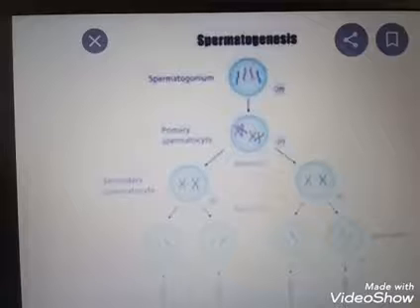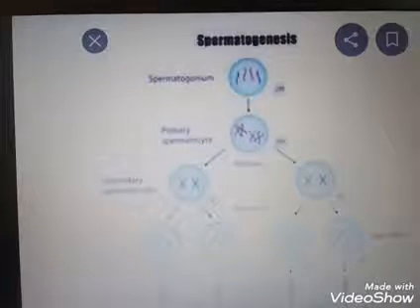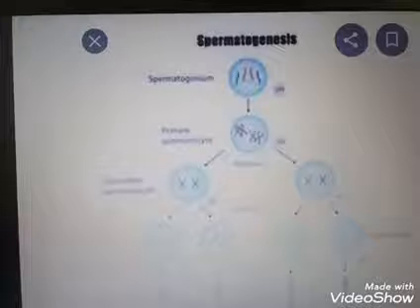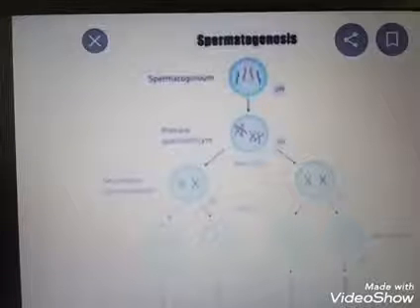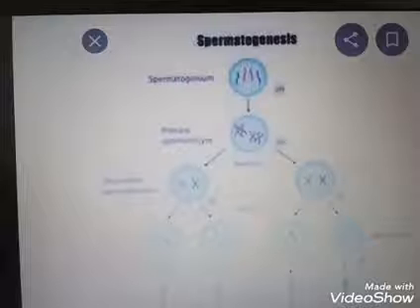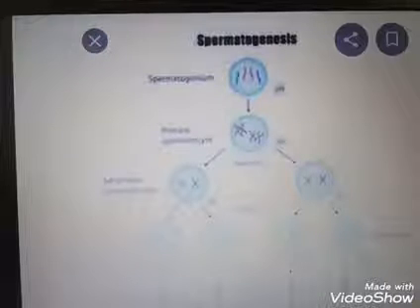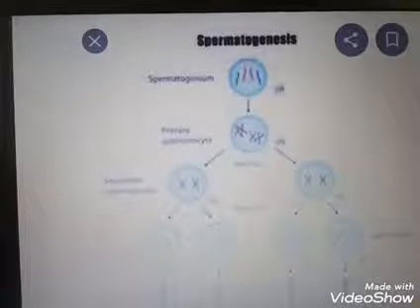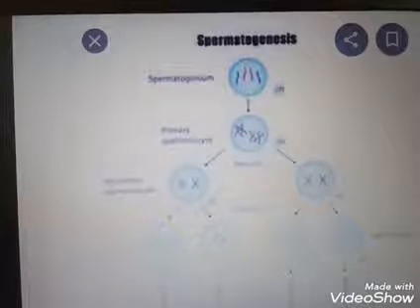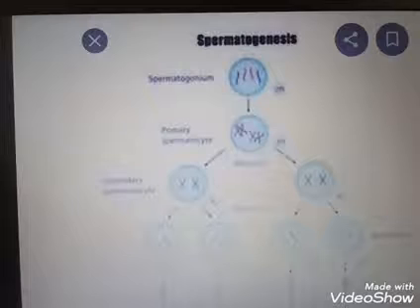One more time I am telling. The spermatogonia inside the seminiferous tubule undergo multiplication by mitotic cell divisions. Each spermatogonium is a diploid cell with 46 chromosomes. Some of the spermatogonia are converted into primary spermatocytes.